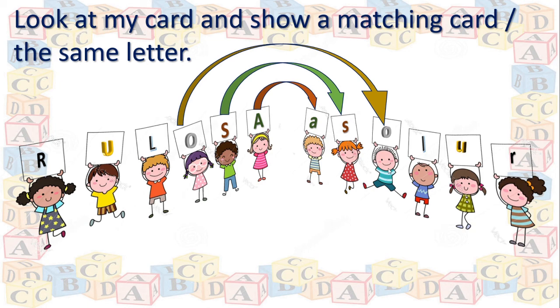Very good. Like that, next is capital L. In front of capital L, small l is there. Very good. Now here capital U, small u, right? Then capital R, then here small r. Very good. Means all these children are thorough with the capital letters and small letters like you people, right?